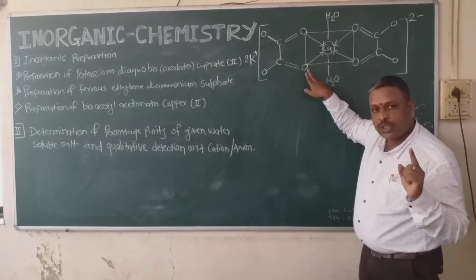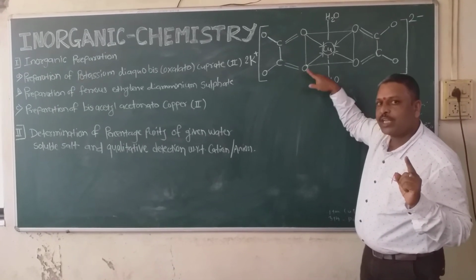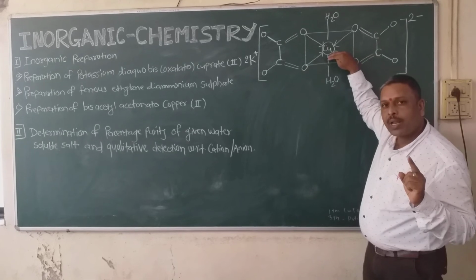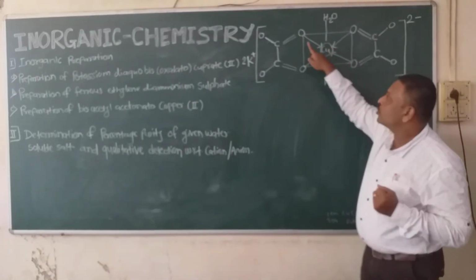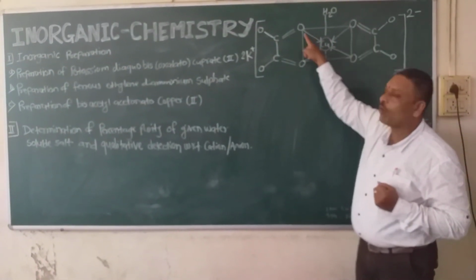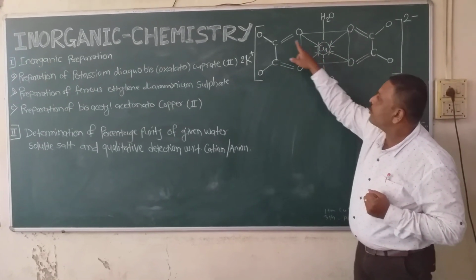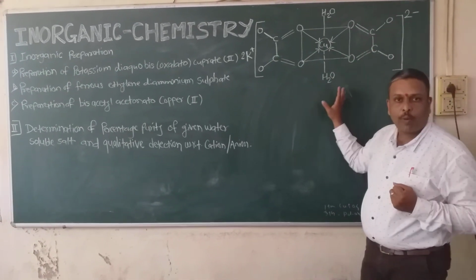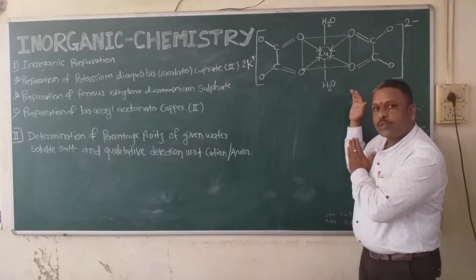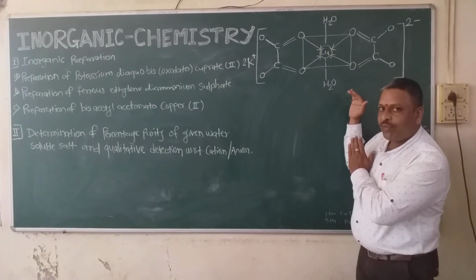So oxygen, that is the ligand, donates the electron pair, and then the copper accepts the electron pair. So 4 oxygen atoms are there at the 4 corners of this cube, and they can donate the electron pair, and then we get the formation of the complex. Such a type of complex we are going to prepare. So this is our first experiment.